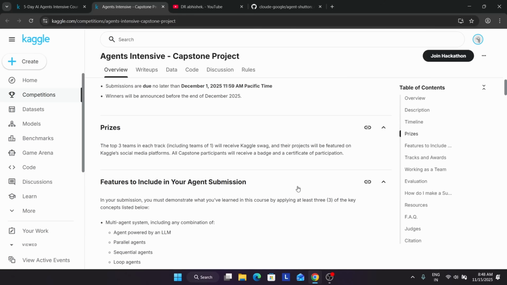If you want to understand the complete Capstone project workflow, the first thing is that we have to select a track. We can choose any track, whether it's concierge, like personal productivity, or enterprise level, like customer support. We have completed a customer support related query in one assignment. Can you comment down below? Then there is the track related to good, like education, sustainability, eco-friendly things, or freestyle, where any creative idea of your choice can be used.